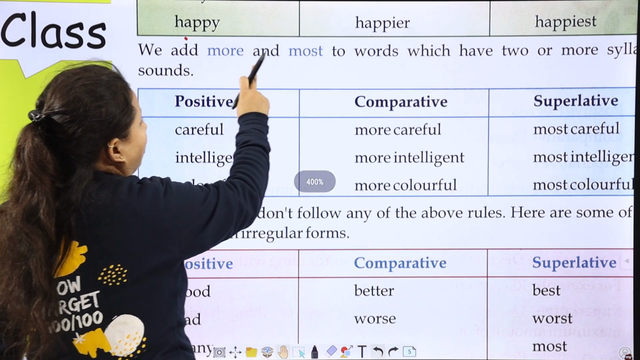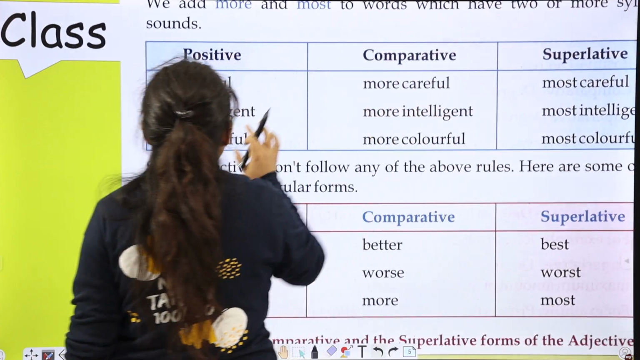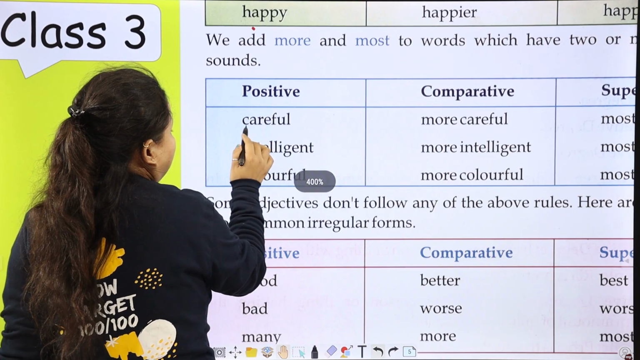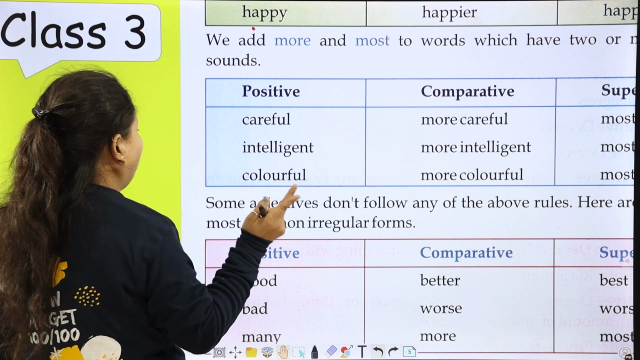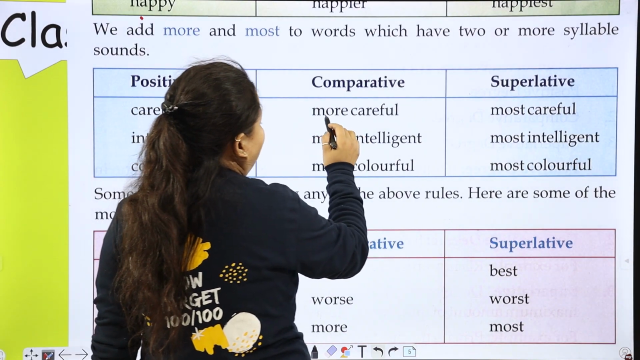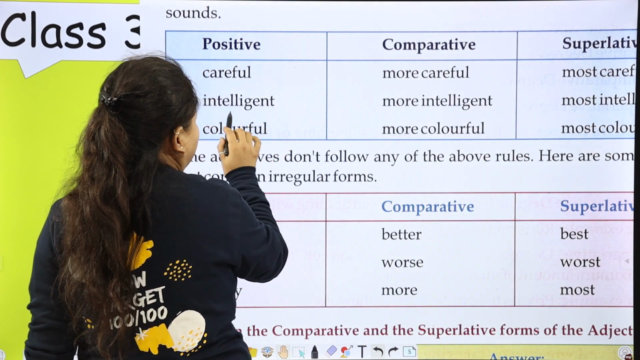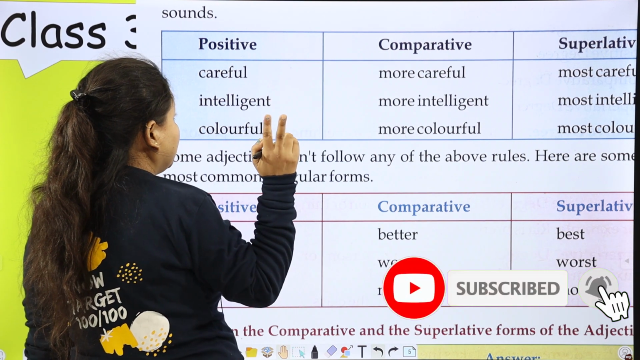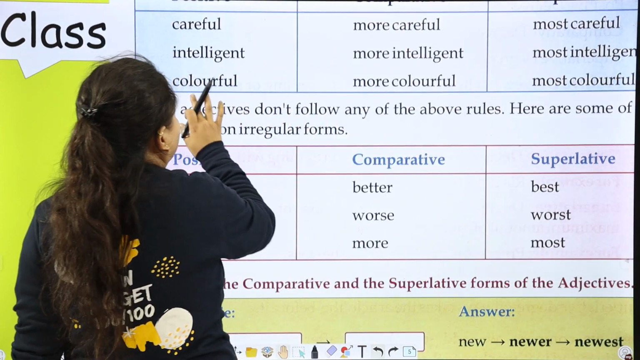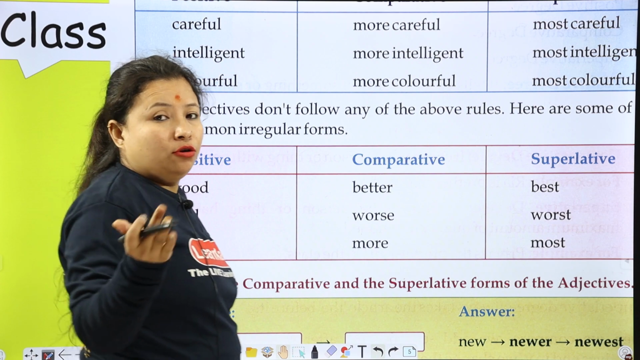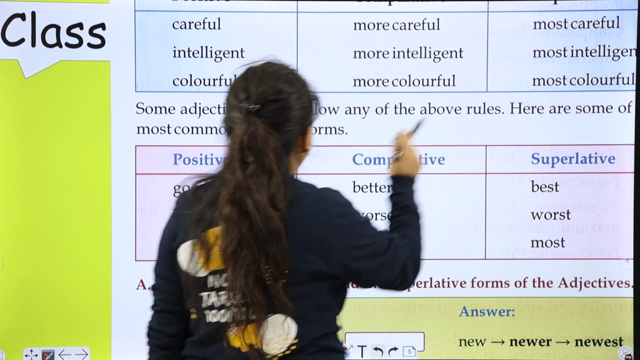We add more and most to words which have two or more syllables. Like here is careful. So care and full. Here are two sounds, careful. So the comparative degree is more careful, most careful. Intelligent, two sounds, more intelligent, most intelligent. Colorful, two sounds, more colorful and most colorful.